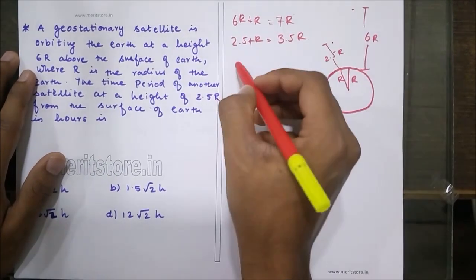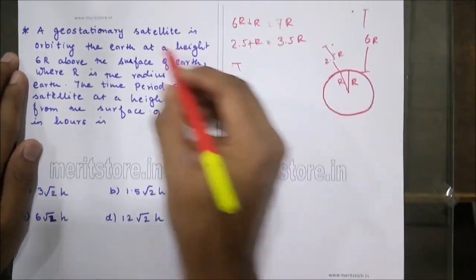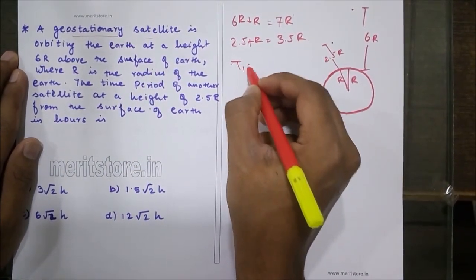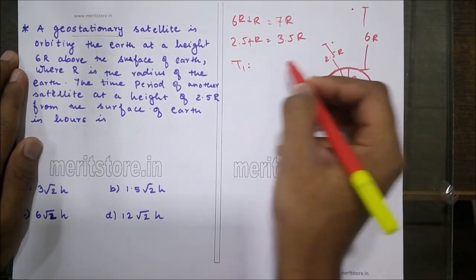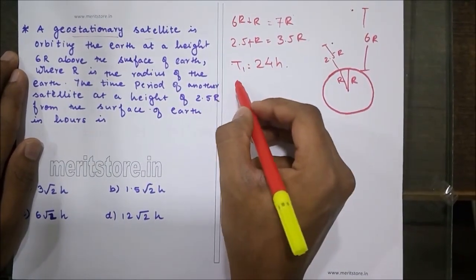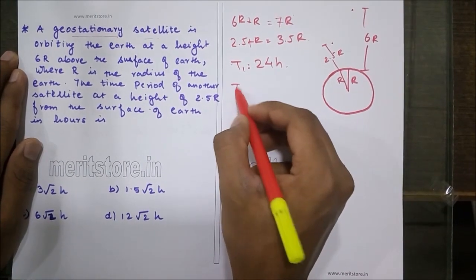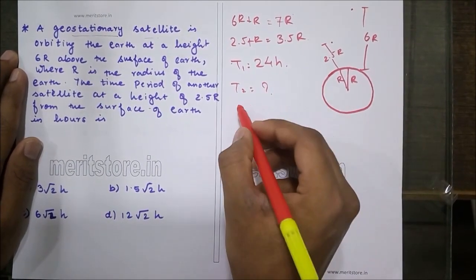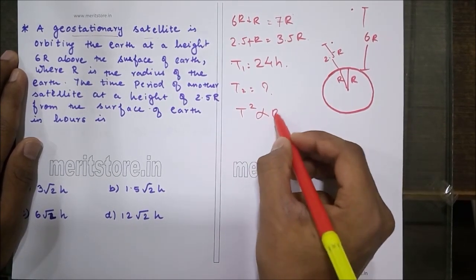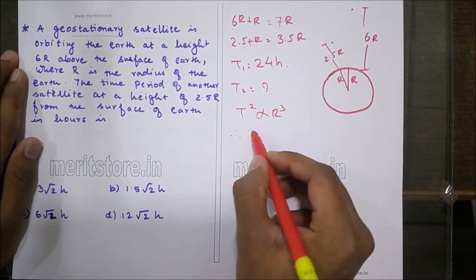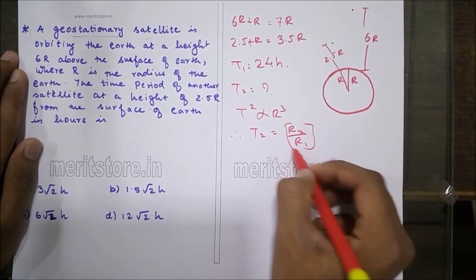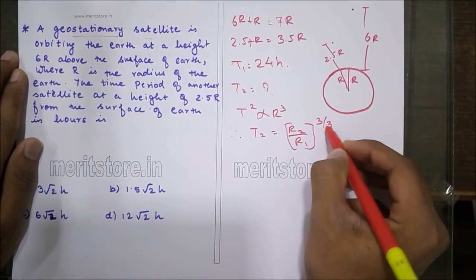Now, since the first satellite is a geostationary satellite, it means the time period of the first satellite is the same as that of the Earth, that is 24 hours. Now what we need to find out is the time period of the second satellite. By Kepler's law, as we know, T square is directly proportional to R cube. Therefore, T2 is nothing but T1 times (R2 upon R1) to the power 3 by 2.